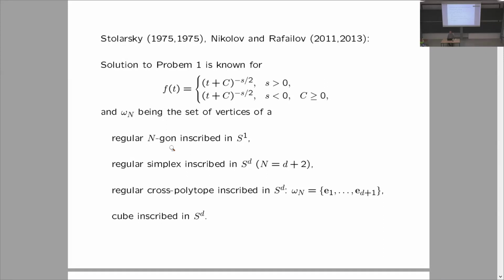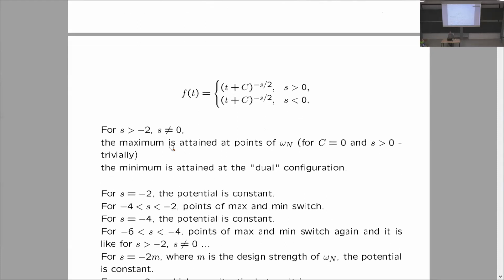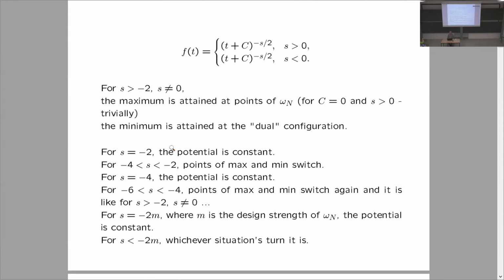Also the regular simplex inscribed in S^d, the regular cross polytope inscribed in S^d, and the cube. So what they showed for these configurations was the following.